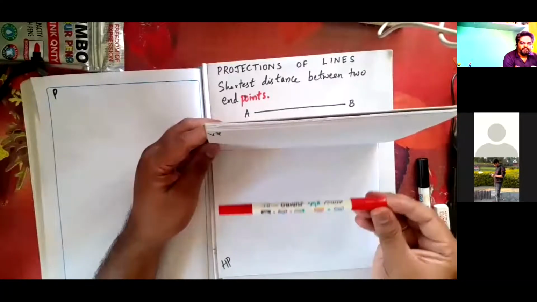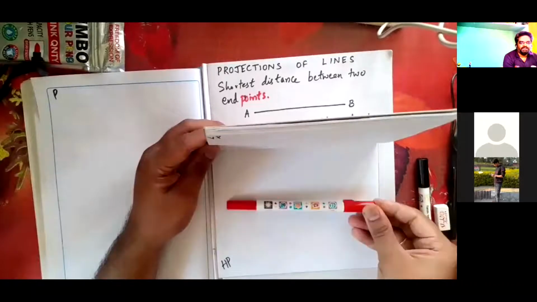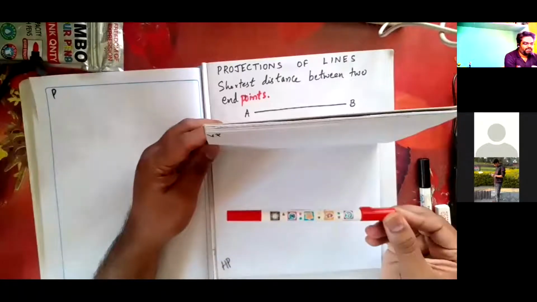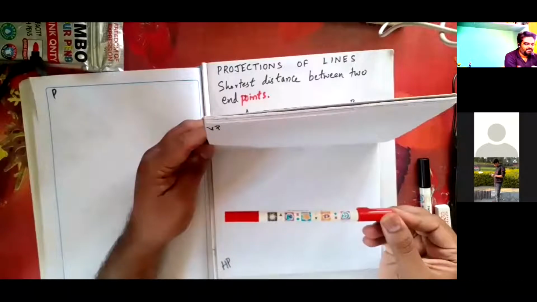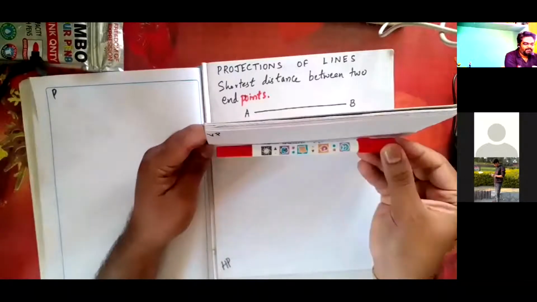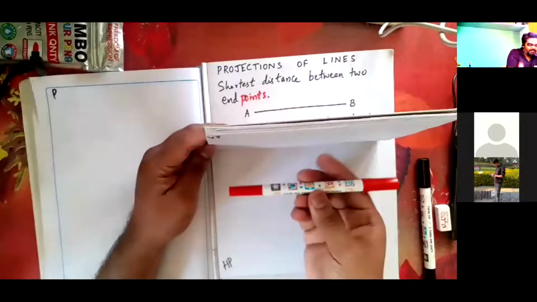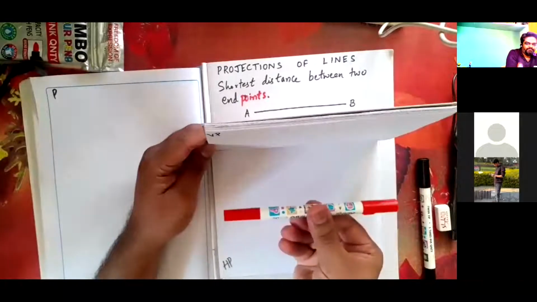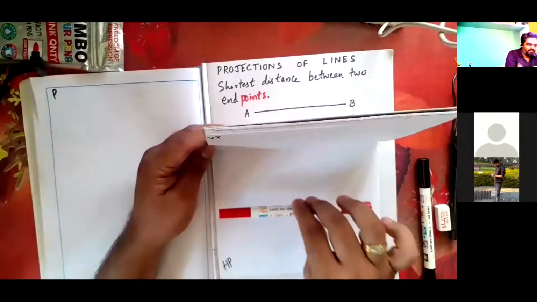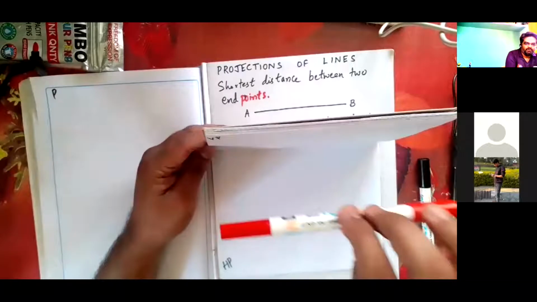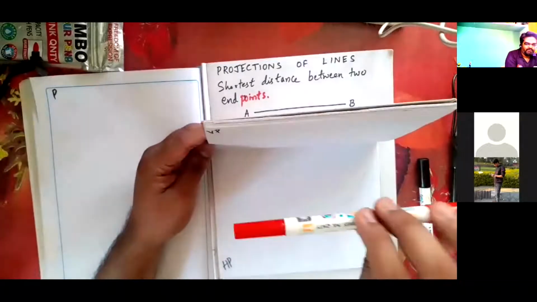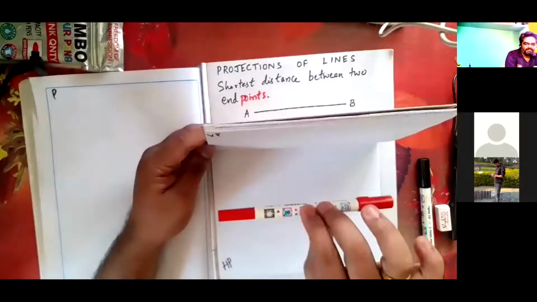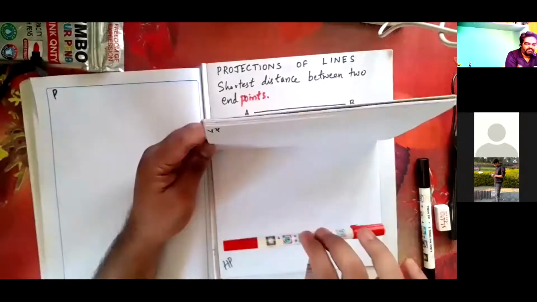to HP. Forget about the distance right now because I am assuming any distance. For example, this line can be 10 in front of VP and 20 above HP, or 100 or 200 or 1000 or 10,000, whatever it is, my front view and top view will not change. It has got a definite length of 50 or 60.